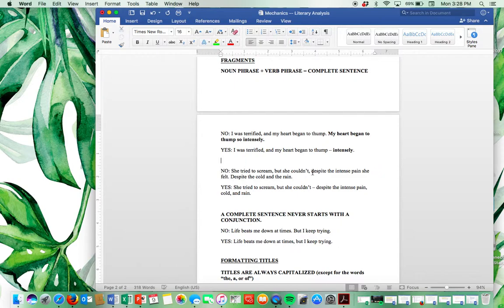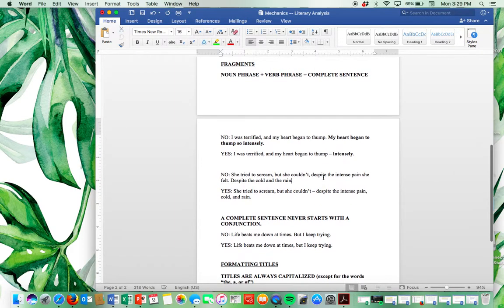Here's another example. She tried to scream and she couldn't, despite the intense pain she felt, despite the cold and the rain. Again, we've got another dramatic effect here, despite the cold and the rain, this idea of listing things. Now, this is not a complete sentence, again. So we want to make this a complete sentence. Again, I'm going to use the em dash. She tried to scream, but she couldn't, despite the pain, cold, and rain. What we've done here is actually made a list of things, and this ended up shortening this section, which is always a good thing. You always want to be more specific with fewer words whenever possible. It's always easier to understand. So I just wanted to draw your attention to that.